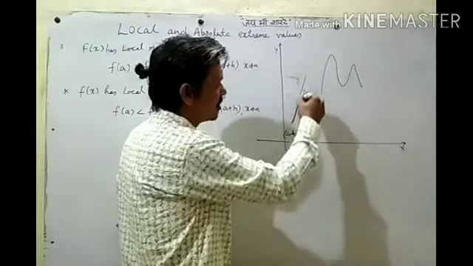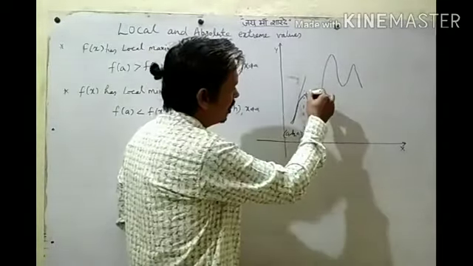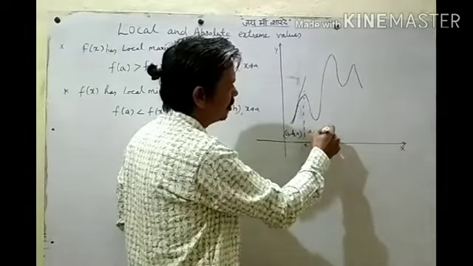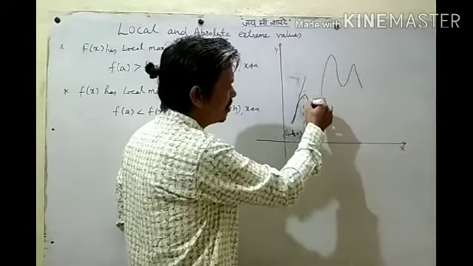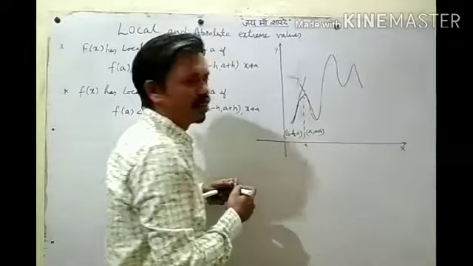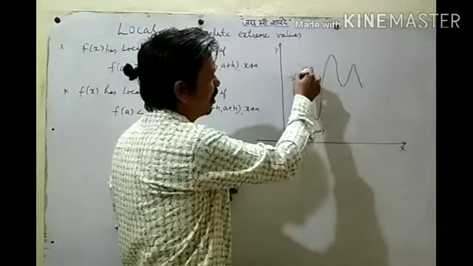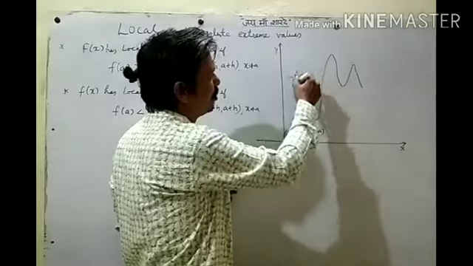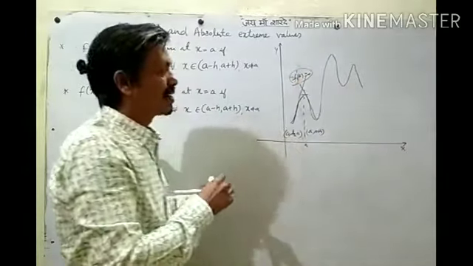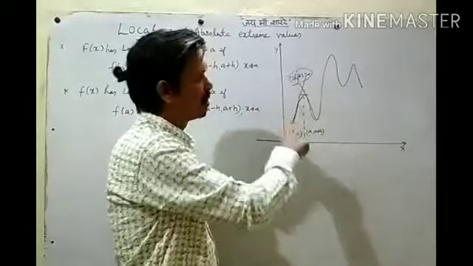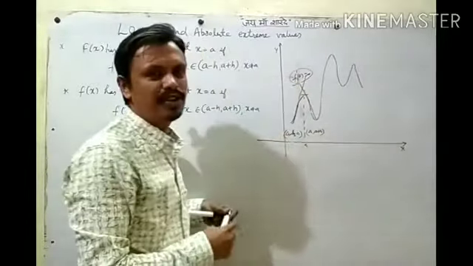So here the function is increasing, and from a to a plus h the function will be decreasing. And at this point a, the derivative f dash of a will be 0. So one necessary condition for a local maximum is that f dash should be 0.